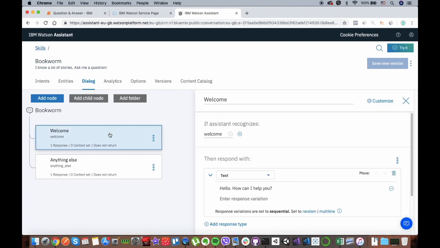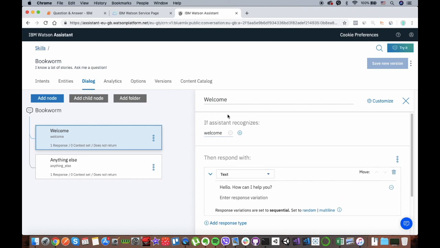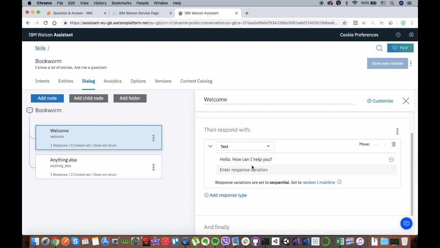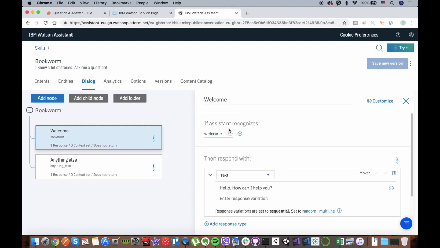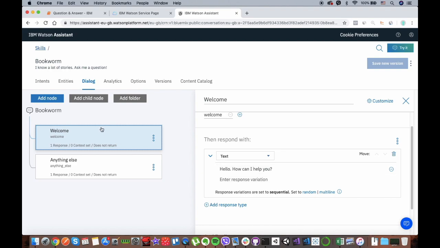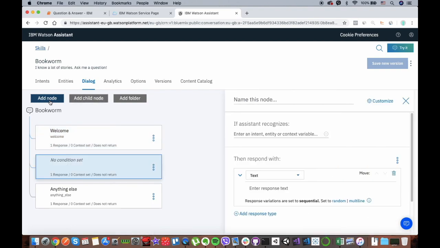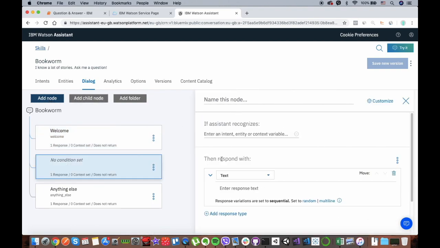So here, if you click on this nodes, you can see first this recognizes welcome, and also this is the response that we are going to do. Like if you say something for the welcoming, it will give you this. Now we want to create more conversations. For example, you can add a node like Luke's father.